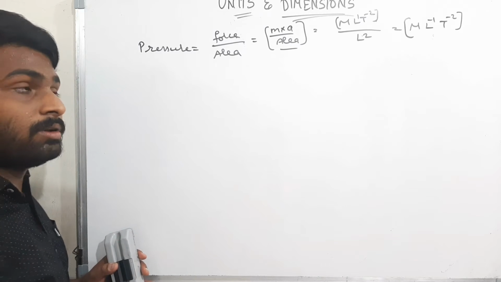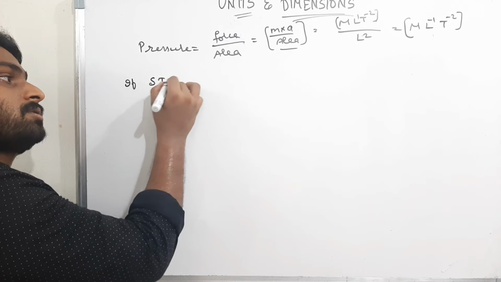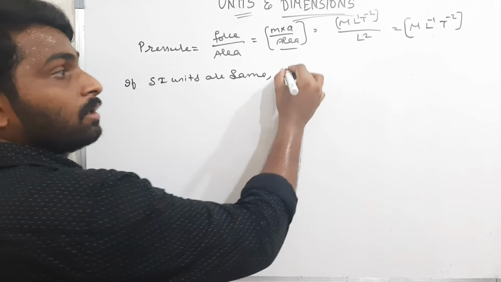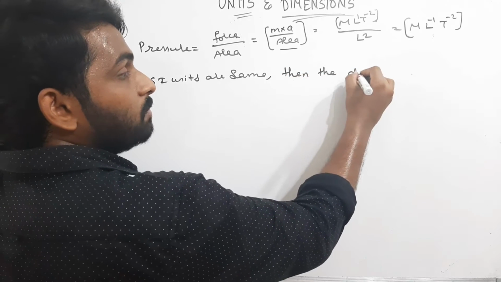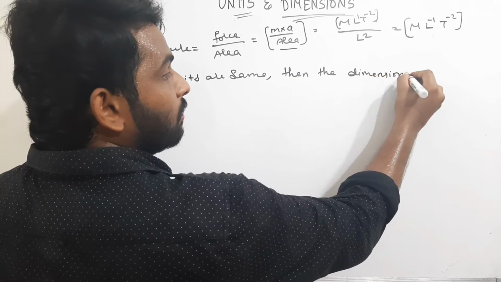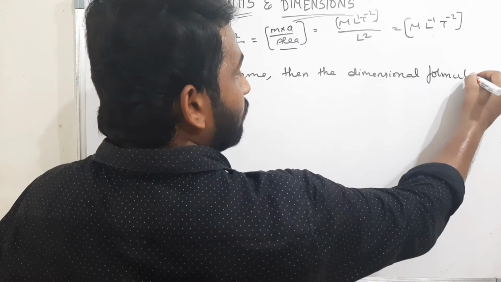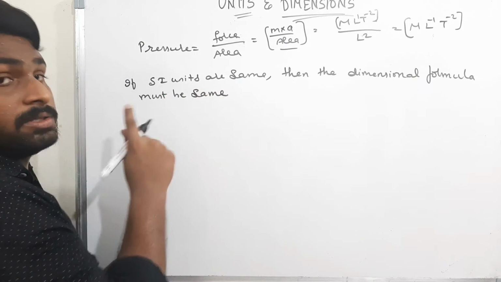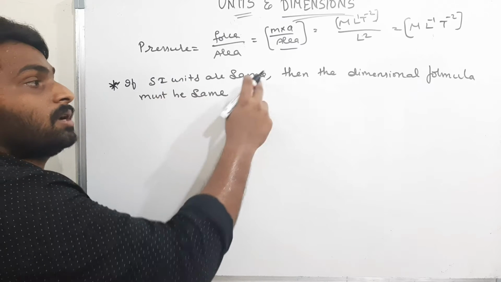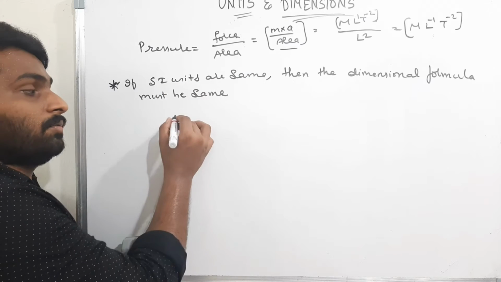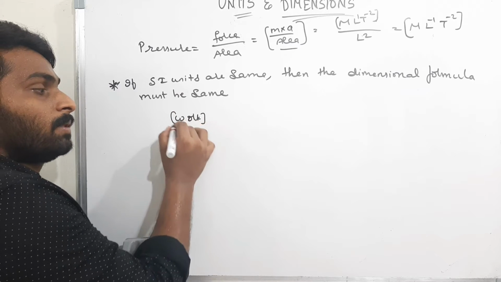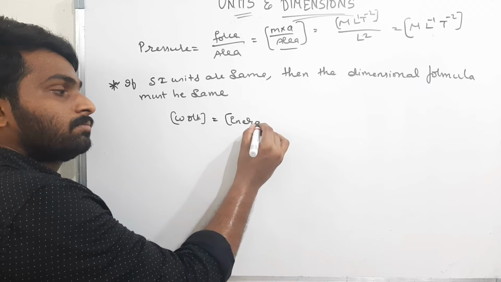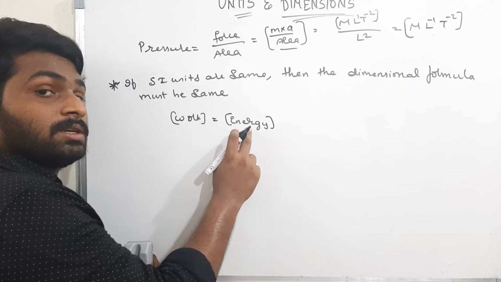Now, one more thing that I told. If SI units are the same, then the dimensional formula must be the same. Please remember this. That means if I take work done, the SI unit of work done is joule. If I take energy, the SI unit of energy is joule.